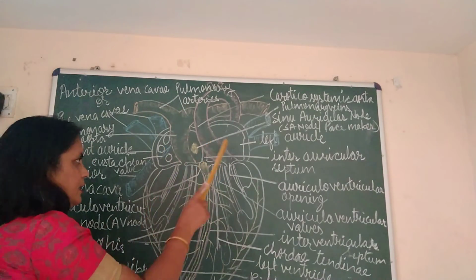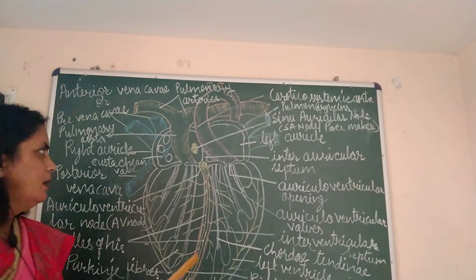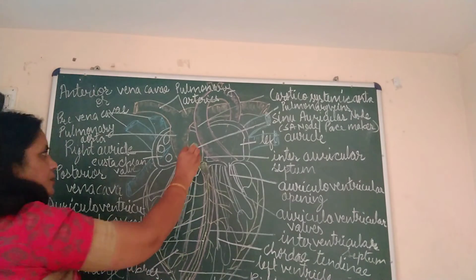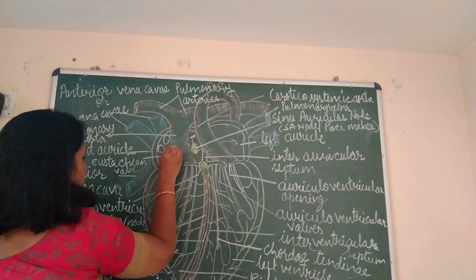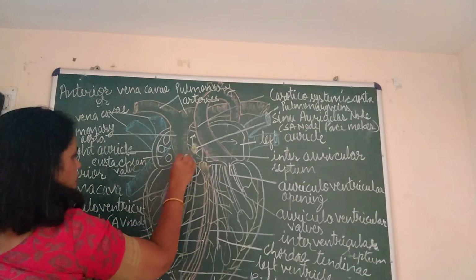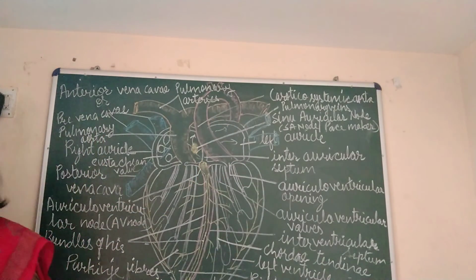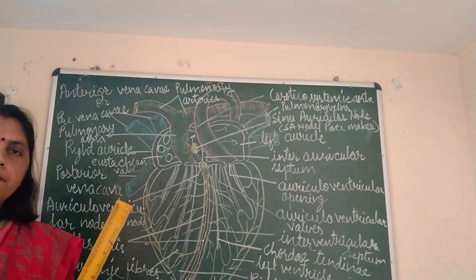When the right auricle and left auricle are fully filled with blood, a wave of contraction arises from the sinoauricular node, and immediately this wave of contraction spreads into all the walls of the auricles, and as a result the auricles contract with pressure.